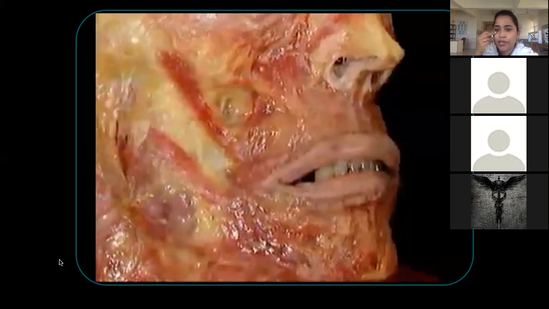Our lower eyelid does not move upwards or downwards. It is just present like that. Only the upper eyelid opens, the eye. Till here everyone clear?